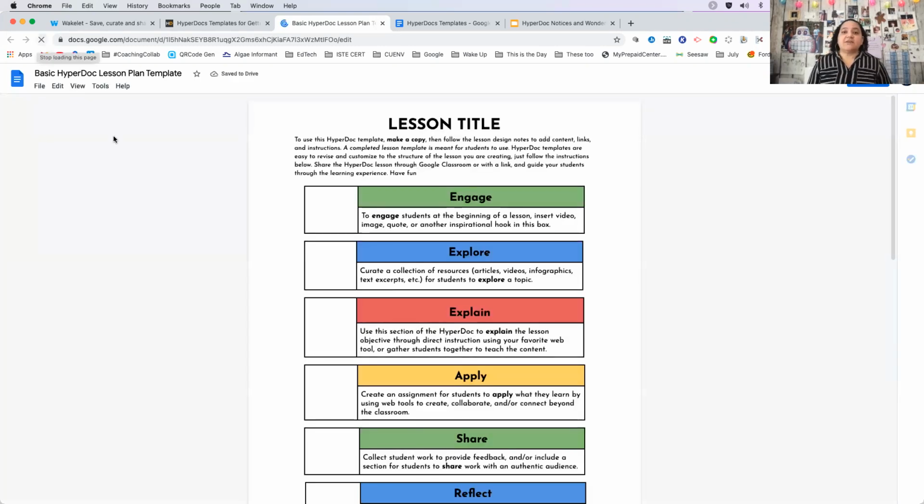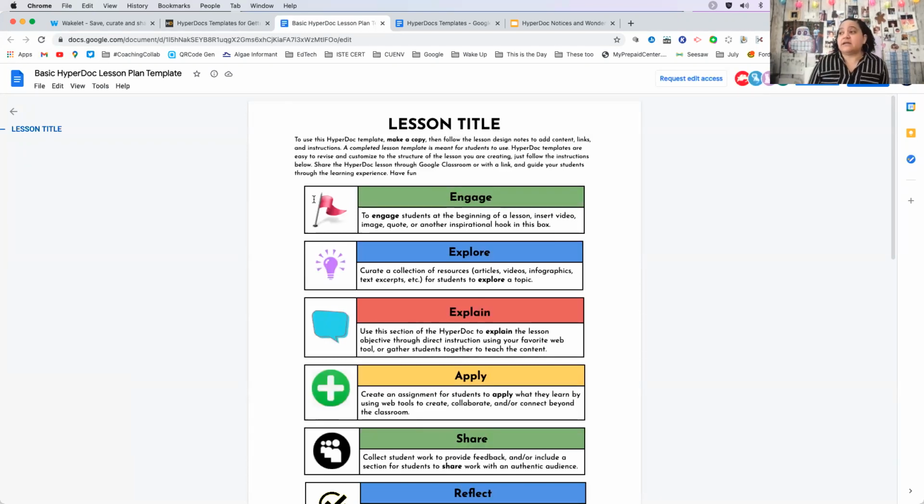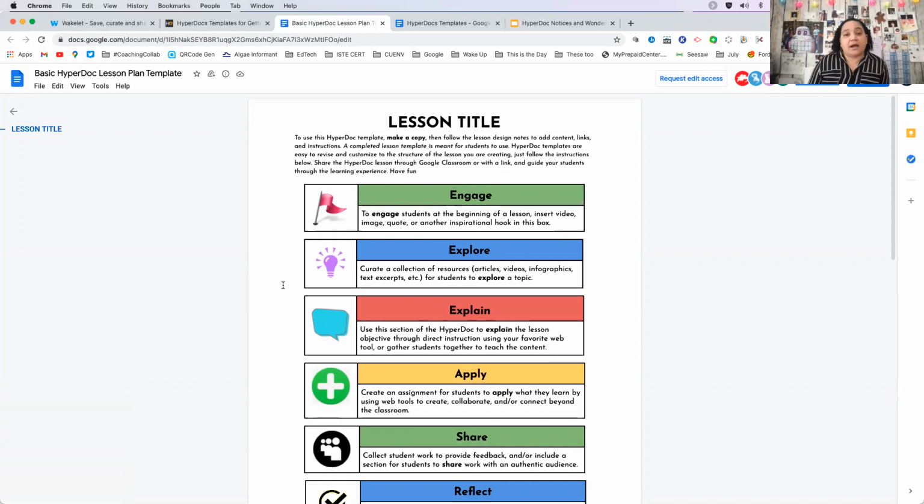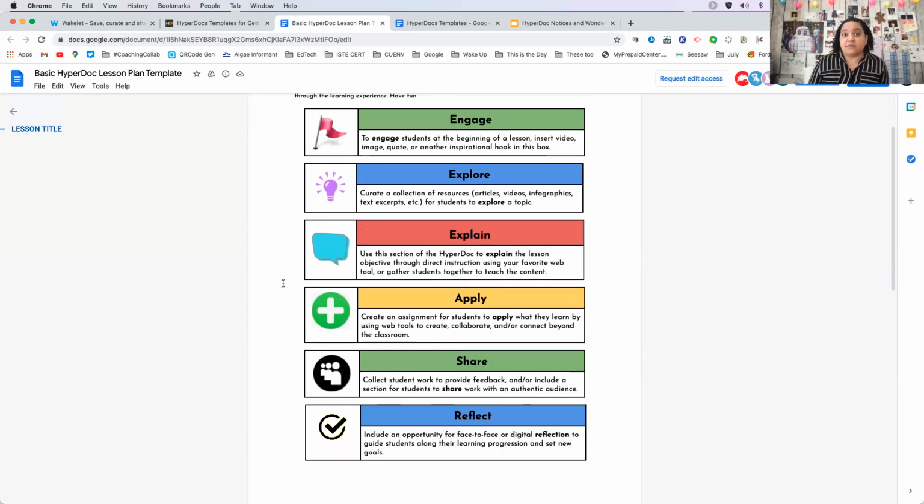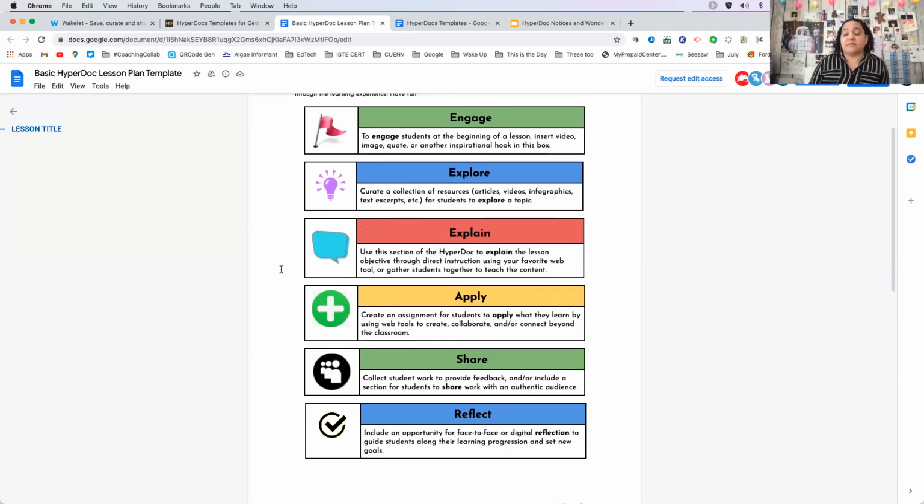Gotta love it. So you'll see there's a basic skeleton here for a HyperDoc. Again, if this is your first time and your students' first time, the nice thing about this is you can take away the parts that you don't want to start off with. And again, I keep stressing that the first time, you only do about 3.